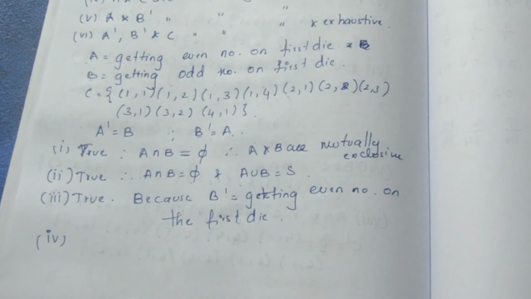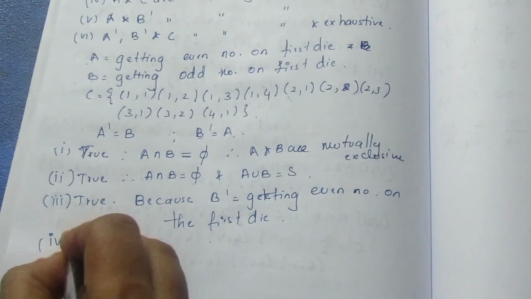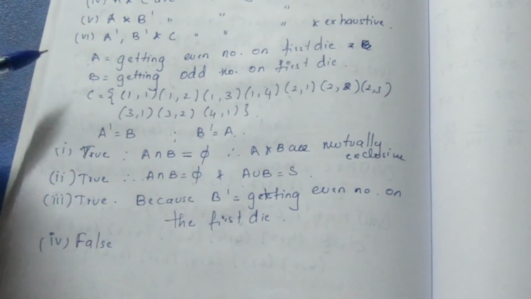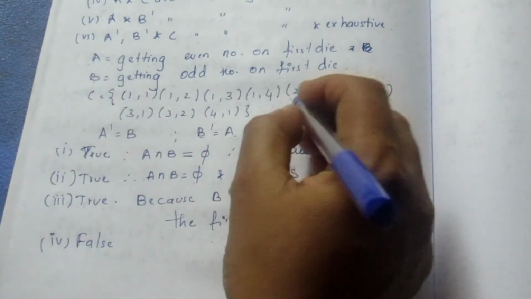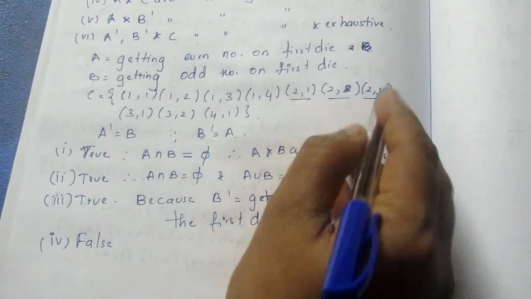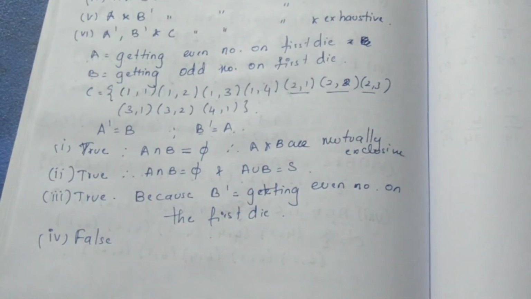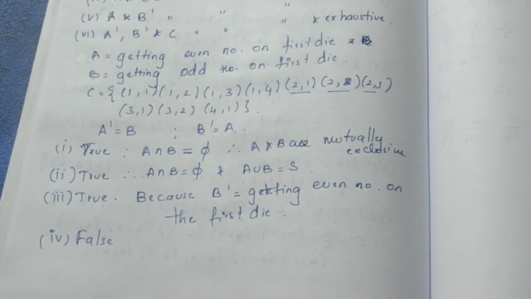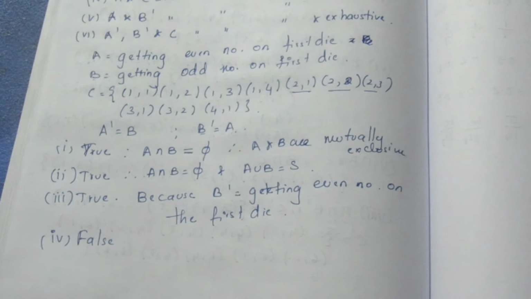We'll move on to the fourth. A and C are mutually exclusive. This is false because A is an even number on the first die, and in C the even number on the first die is also included. That means there will be an intersection.